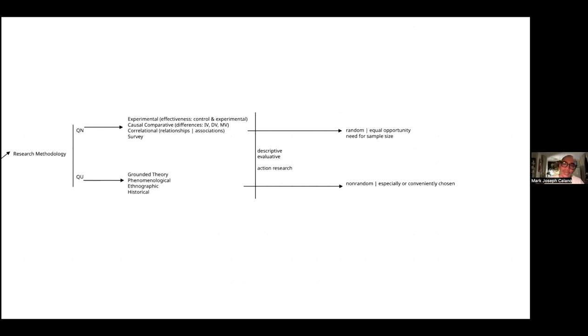And why do you not need a sample size? Because there's no attempt at generalization. Here, there's a need for sample size because this is going to be a question of generalization. Can I generalize my findings to the entire population?